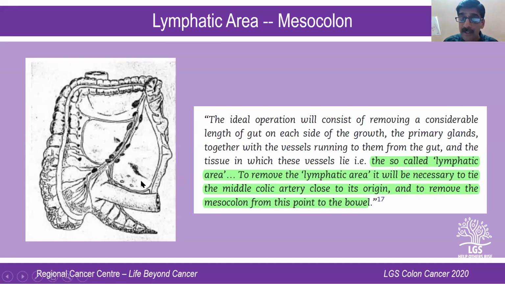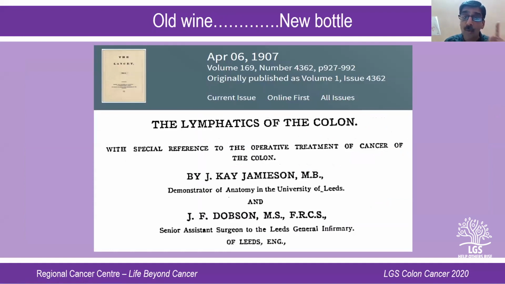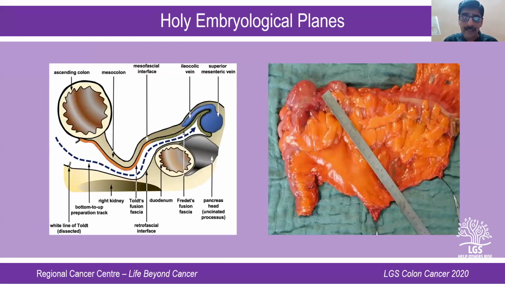When was this article published? It was published in 1907 in the Lancet by Jamieson and Dobson. So the concept was there from 1907 itself, but somehow it got missed, or we didn't give much importance to it. We started to realize this only late in 2008 or 2010. Today the fact is that you have to go in the correct plane. The entire mesocolon has to be removed, and you have to have an intact mesocolic fascia, not only high ligation, to improve your nodal yield and your margin negativity rate. So this is one of the holy embryological planes that we're talking about. That's complete mesocolic excision.